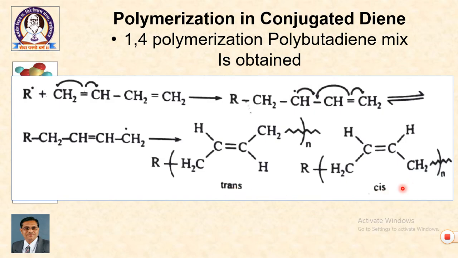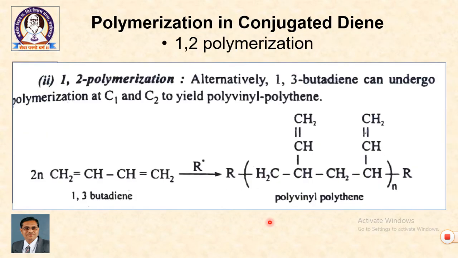So, polymerization in conjugated dienes takes place in two ways. The first is 1,4 polymerization, that is, the polymerization takes place between the first and fourth carbons. In this case we get a mixture of trans and cis polymers. There is another possibility, because butadiene can take part in the polymerization in the vinyl type structure.